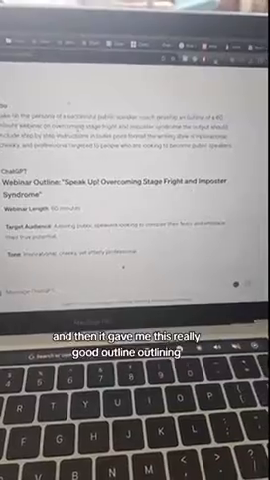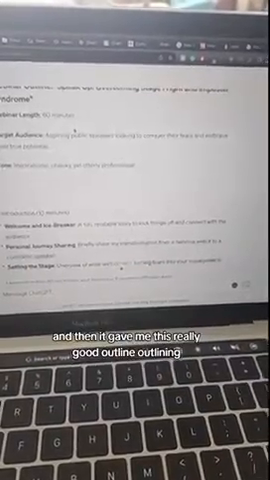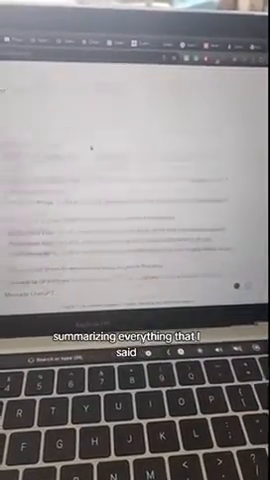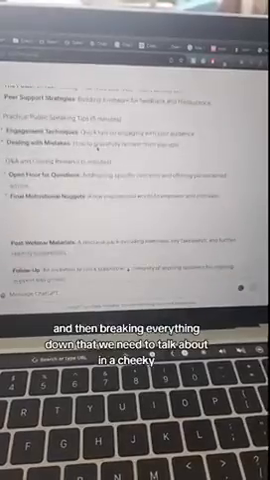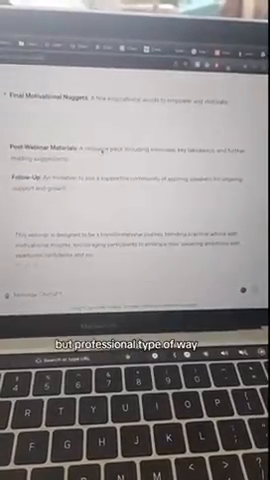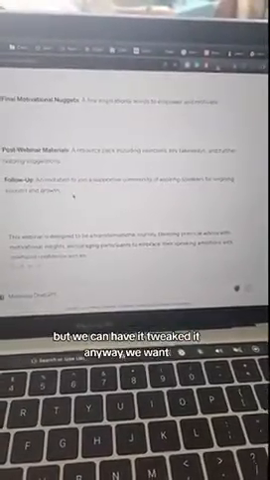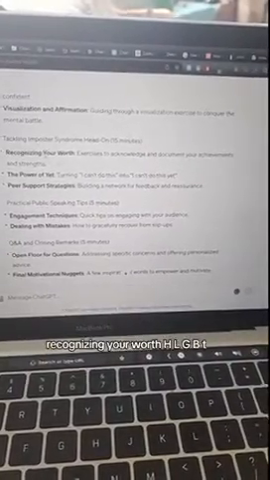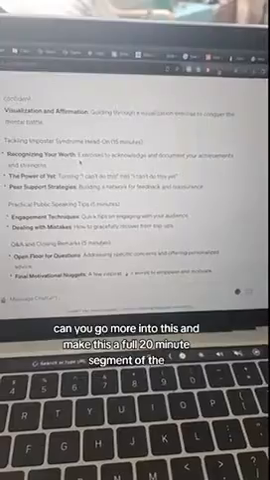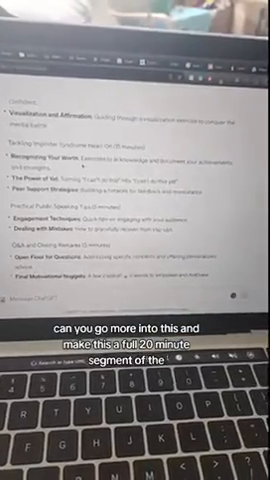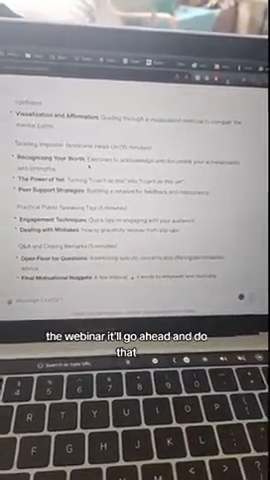And then it gave me this really good outline, summarizing everything that I said, and then breaking everything down that we need to talk about in a cheeky, inspirational, but professional type of way. And then, of course, now we have a perfectly good outline, but we can have it tweaked in any way we want. If there's something specific we want it to go deeper on, say, recognizing your worth, we can say, hey, ChatGPT, can you go more into this and make this a full 20-minute segment of the webinar? It'll go ahead and do that.